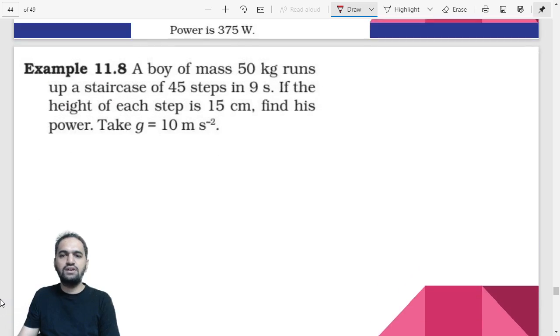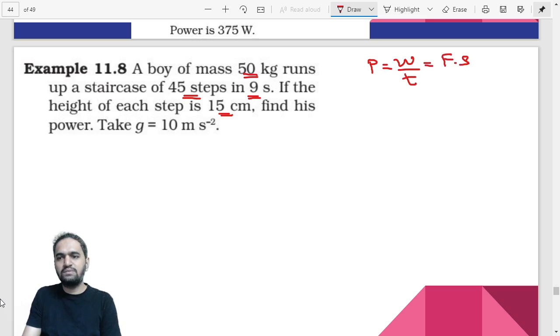The next question is, a boy of mass 50 kg runs up a staircase of 45 steps in 9 seconds. If the height of each step is 15 centimeter, find his power, take g is equal to 10. See, if we want to find out the power, power is work by time, that is not an issue. Time is given, that is 9 seconds, so that is totally not a problem. But we have been given mass. So we have to convert work into force into displacement, right? So displacement divided by time. Do you have force? No.